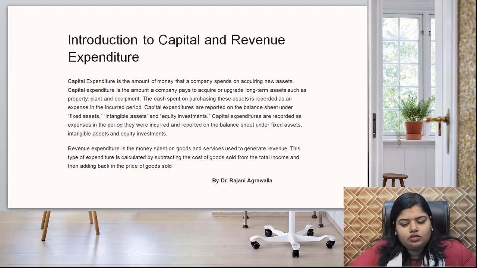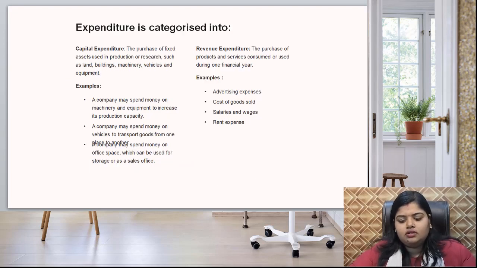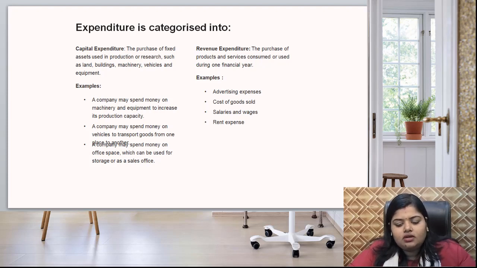So, here you can see capital expenditure. The purchase of fixed asset used in production or research such as land, building, machinery, vehicles and equipments. These are known as capital expenditure. Actually, it is a heavy expenditure, the benefit of which we will utilize for more than 1 year.